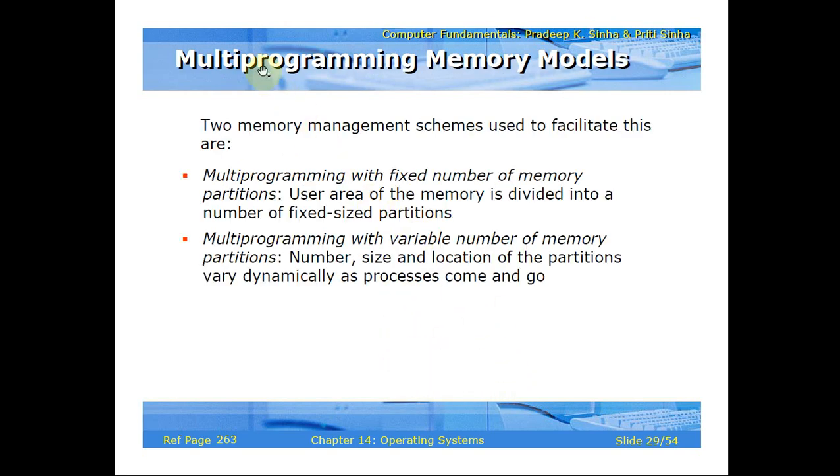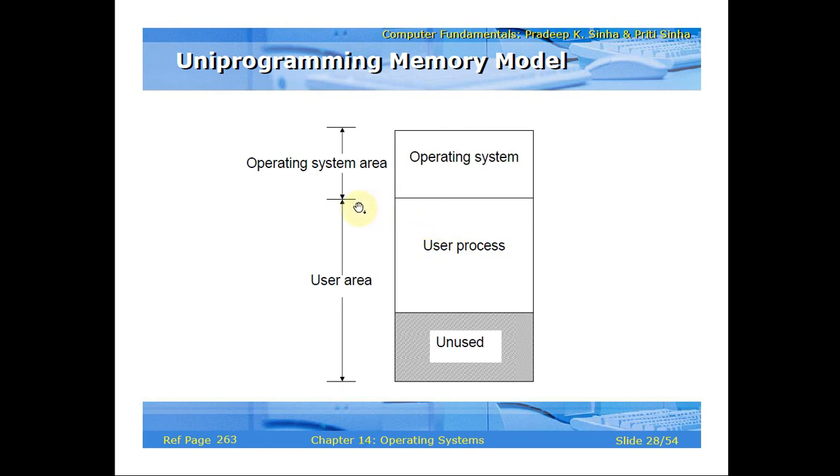But in multi-programming memory models, two memory management schemes are used to facilitate this: multi-programming with a fixed number of memory partitions, and multi-programming with a variable number of memory partitions. With a fixed number of memory partitions, the user area of the memory is divided into a number of fixed-size partitions.